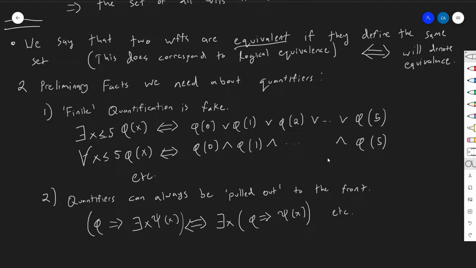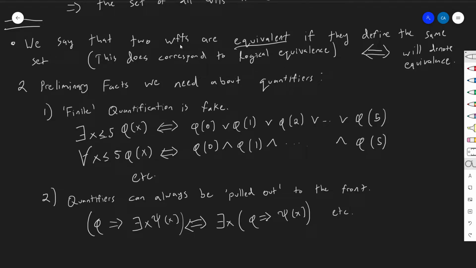But before we can get to that, we do need to do a couple of preliminary things. So first of all, I have to define what it means for two formulas to be equivalent, which is a word I've said a ton of times already throughout these videos, and that was in the metamathematics. At that point, I'm talking about logical equivalence. Logical equivalence means that A implies B and B implies A. If I say if and only if, that's also what I mean by that, by the way.